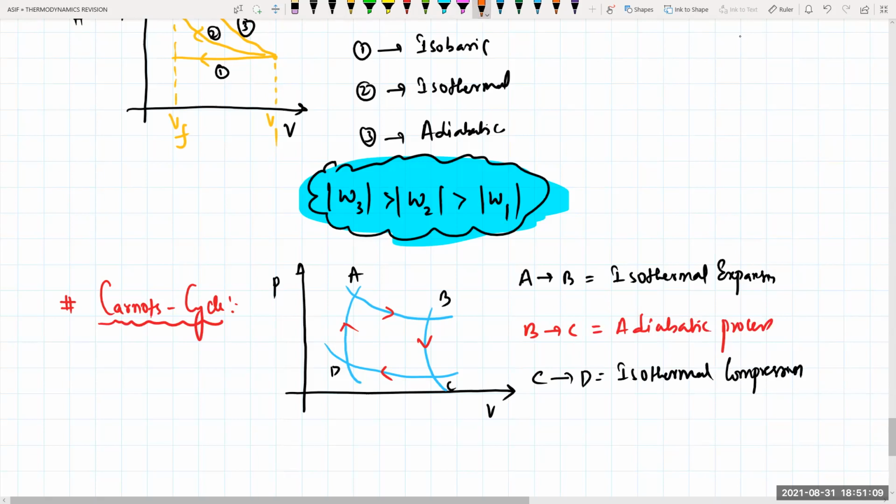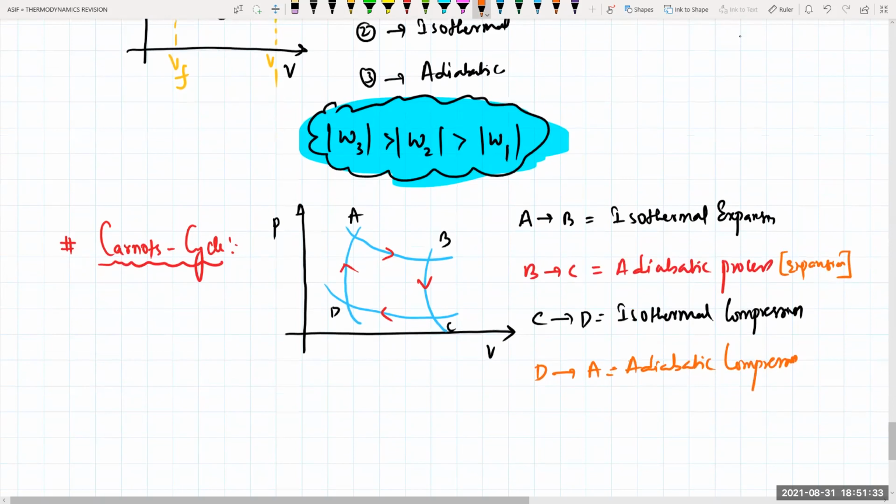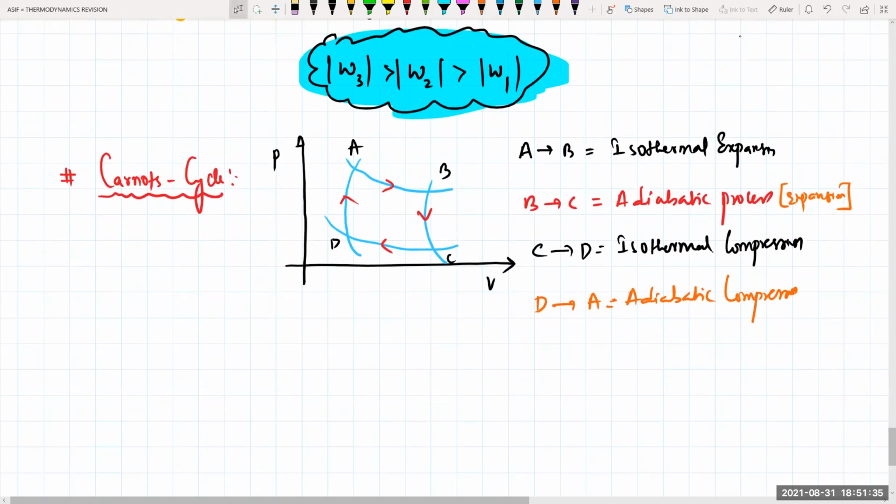And from D to A again, that will be adiabatic, an adiabatic compression. B to C is adiabatic expansion, and D to A is adiabatic compression.